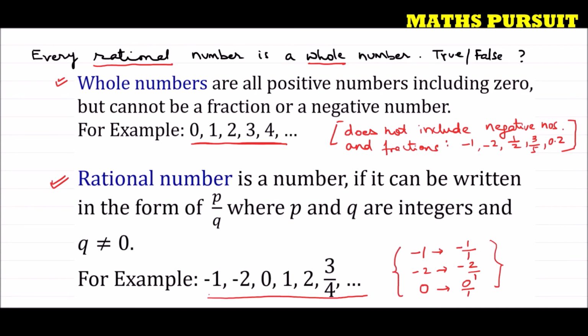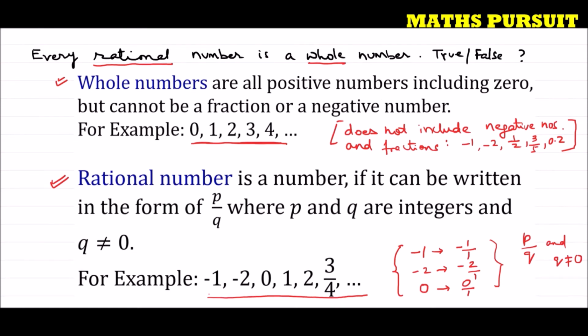Hope guys you understood the definition for rational number. Rational numbers are the numbers that can be written of the form P upon Q, and Q is not equal to 0. Just remember this thing. P and Q are the integers. Now guys, after understanding the definition of rational number, let us look into the statement. The statement is saying every rational number is a whole number.